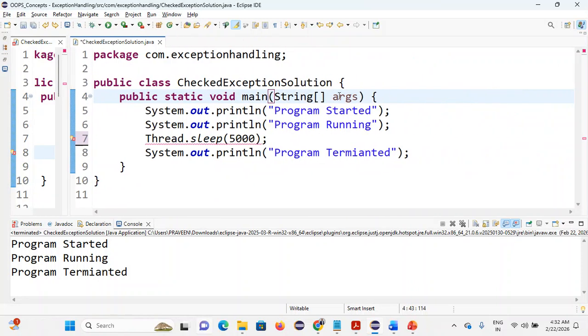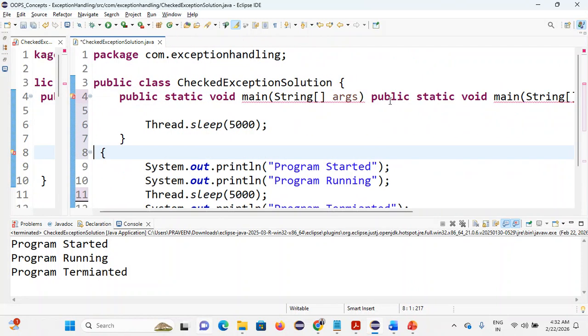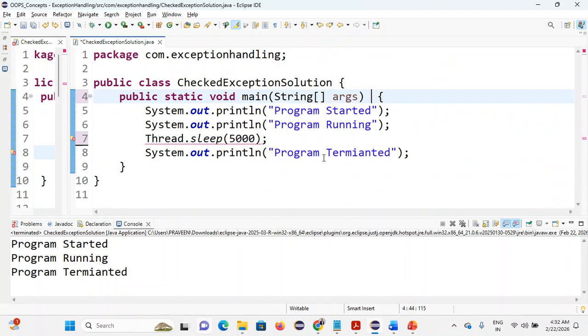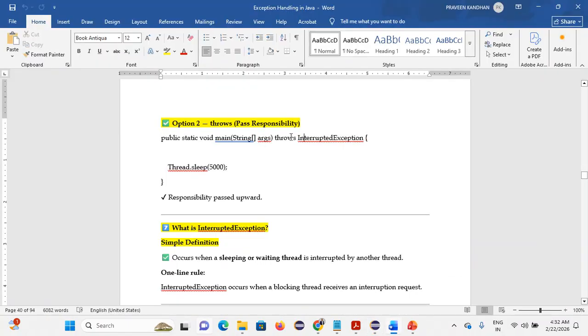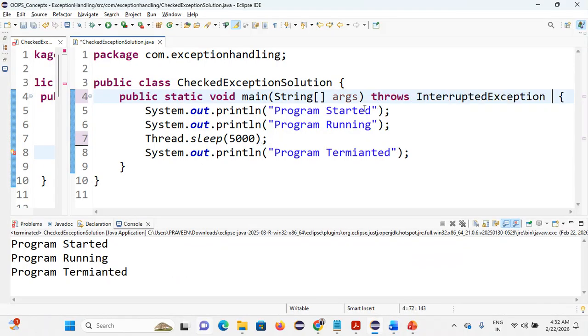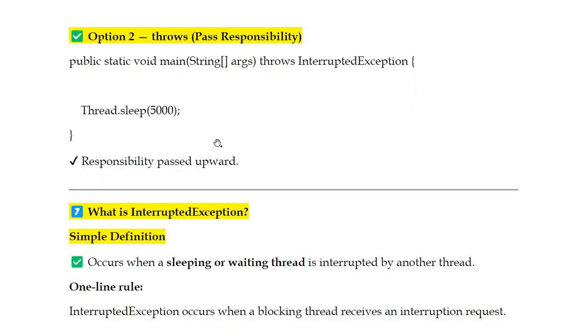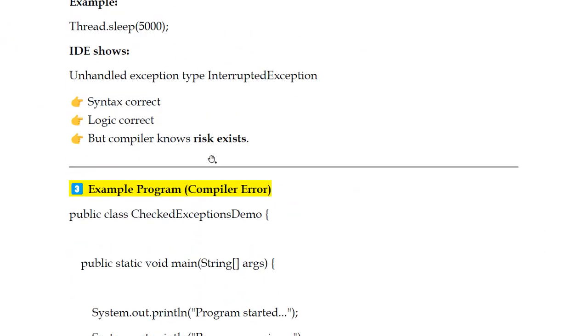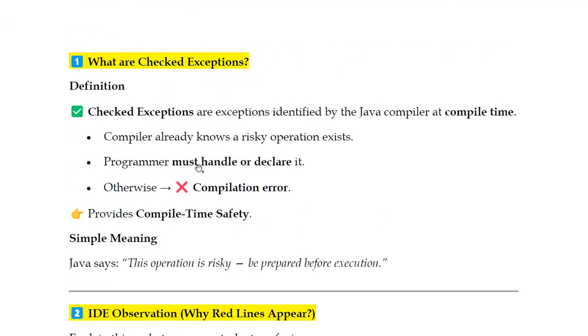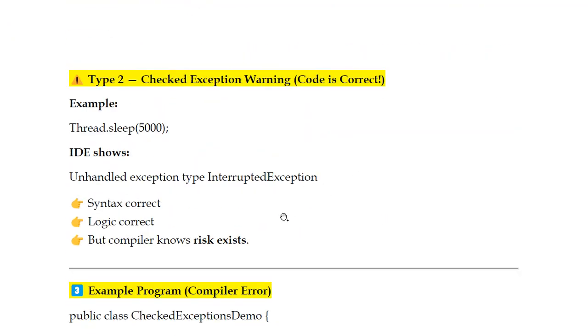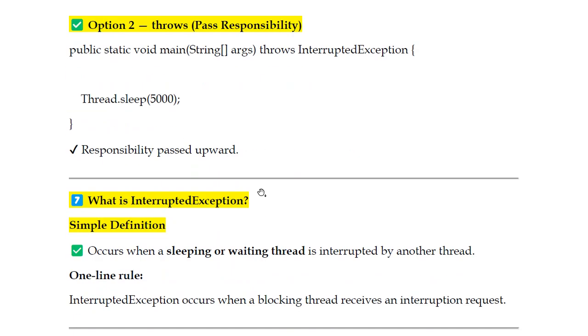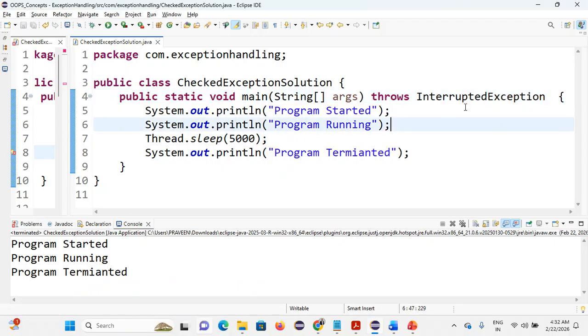Now I'll give throws InterruptedException. I'm just declaring. We already mentioned that. What is that here? Programmer must handle or declare it. Now I'm going with the second method. So just declaring.